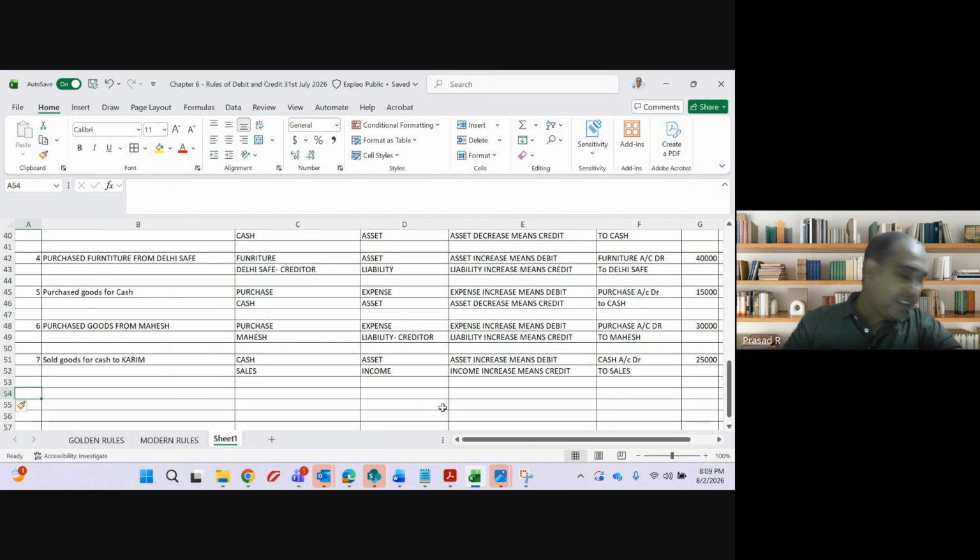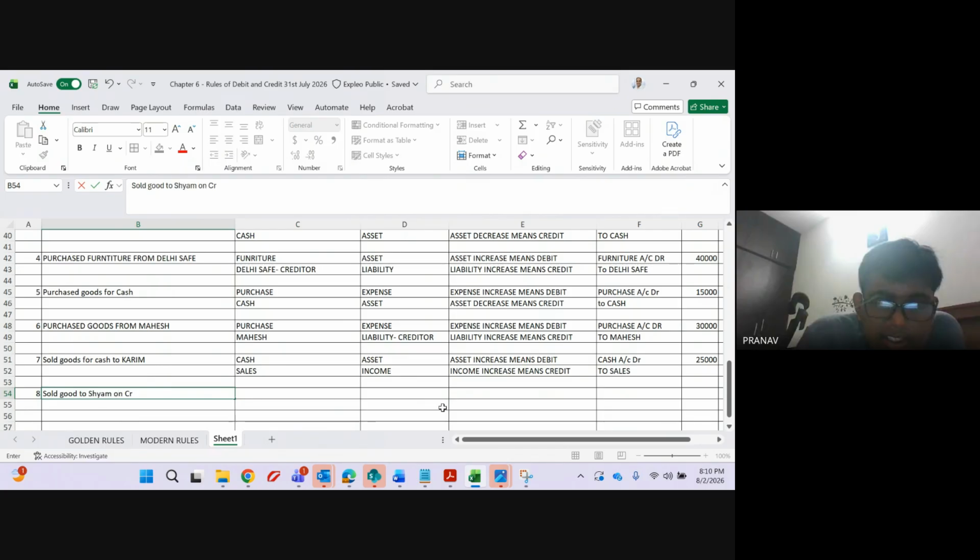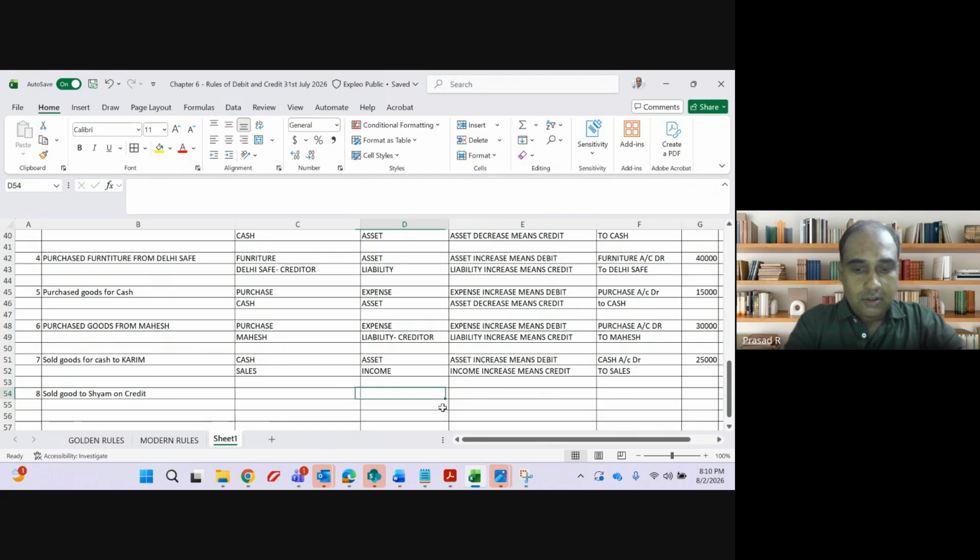Eighth, sold goods to Sham on credit. Sold, is it cash sales or credit sales? Credit sales, sir. Two accounts which are involved: Sham and sales.